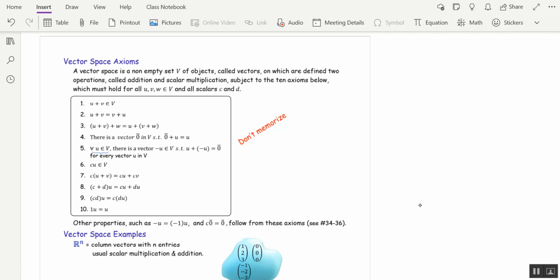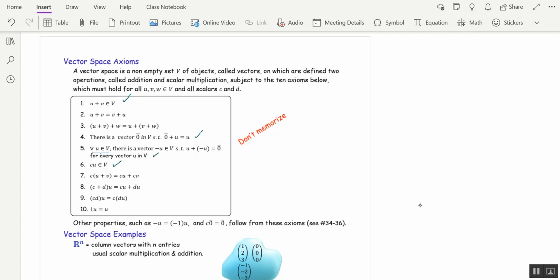Number 1 is called closed under addition. If you have two vectors in a vector space, their sum still has to be in that vector space. Number 6 is called closed under scalar multiplication. When you take a vector and multiply by a scalar, you have to stay in the vector space. Number 4 says every vector space has to have a zero vector. And number 5 says for a vector in a vector space, there has to be a negative such that when you add it to your vector, you get the zero vector.